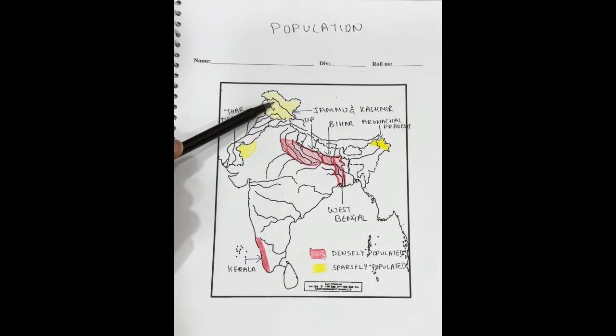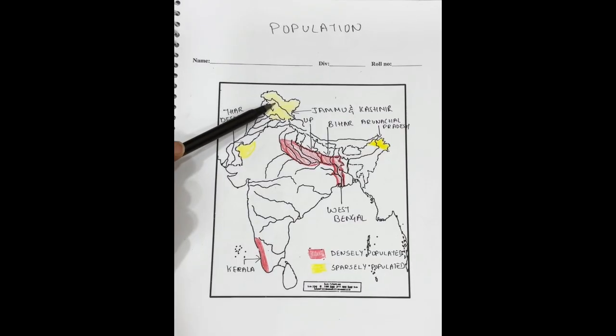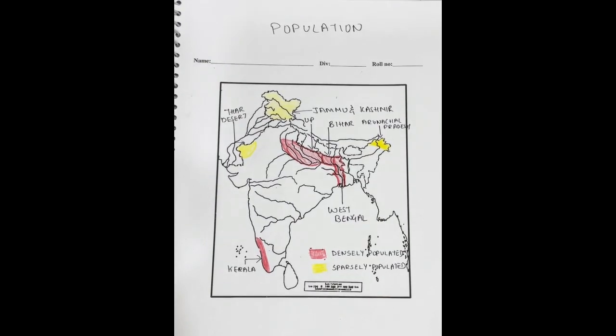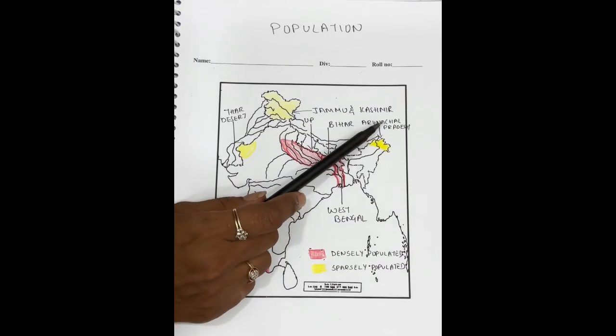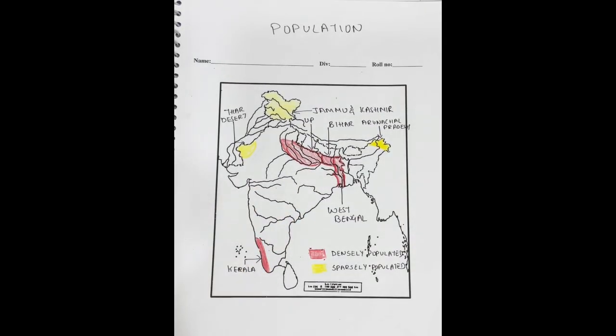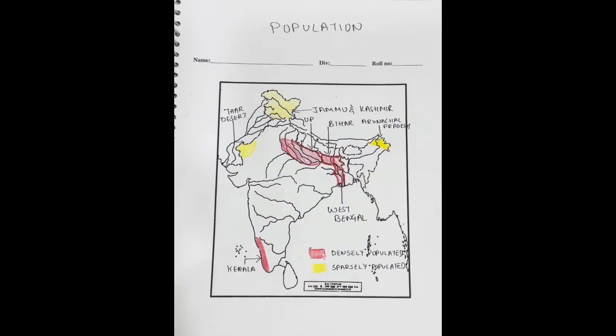Sparsely populated area or state in north, Jammu and Kashmir. Sparsely populated state in east of India, Arunachal Pradesh. Sparsely populated area in west, Thar Desert. So this is your population of India map.